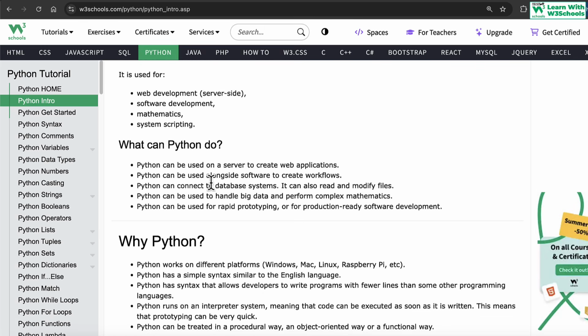What can Python do? Python can be used on server to create web applications. It can be used alongside software to create workflows. It can connect to your databases, handle big data, rapid prototyping, production ready software development, everything you can nowadays do with Python.